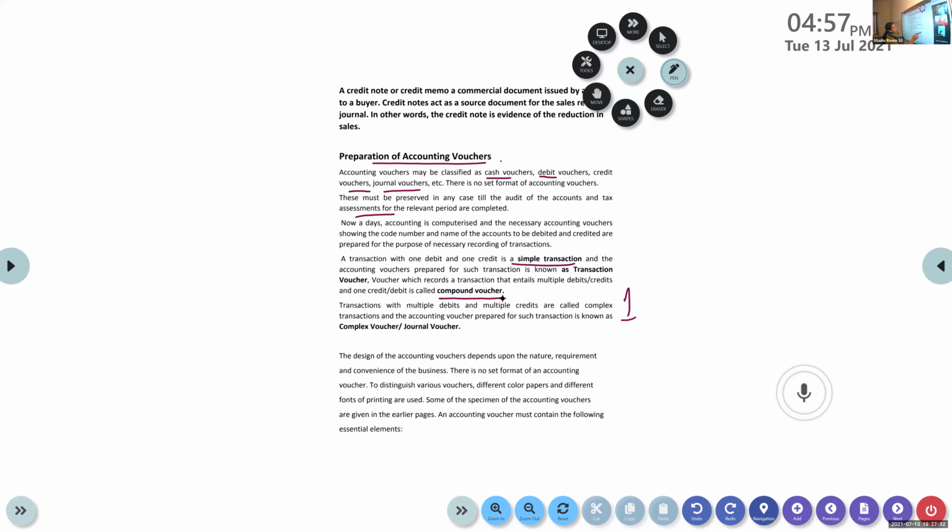And if there is only one debit and multiple credits, or one credit and multiple debits, that is called a compound voucher. Only one debit and one credit, it is a simple transaction. If there are multiple debits and credits, both debit and credit being multiple in number, then it becomes a complex voucher. Okay.